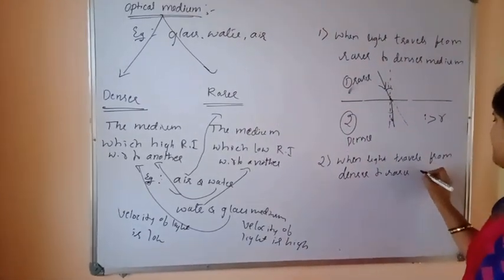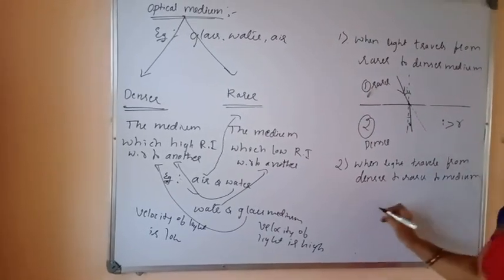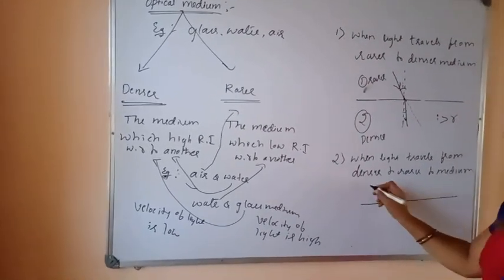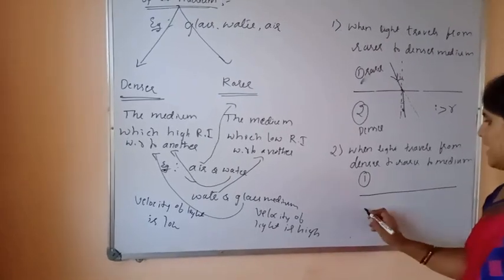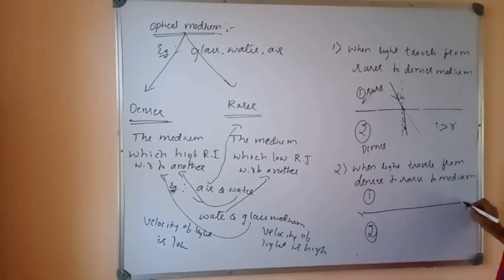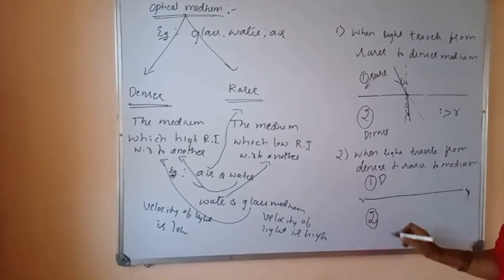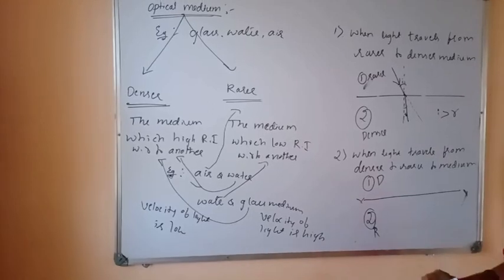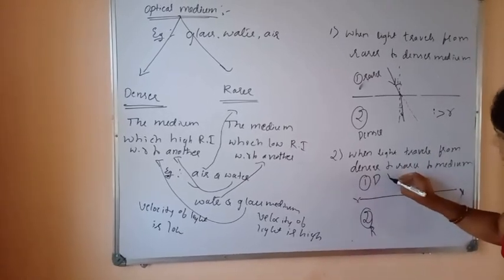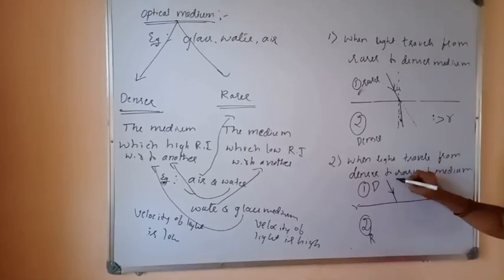What happens? Its velocity gets changed. That means, let's consider two media, this as medium 1 and this as medium 2. This is the interface of the two media. In medium 1 you will consider a denser medium, in medium 2 you will consider a rarer medium. When light travels from this denser medium to the rarer medium, this is the incident ray.